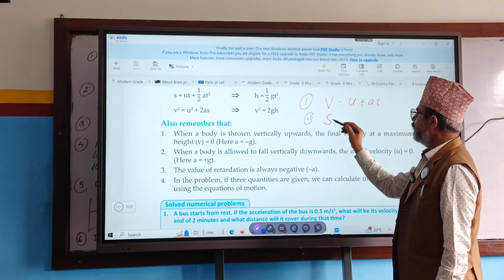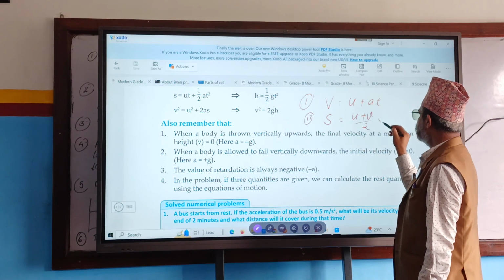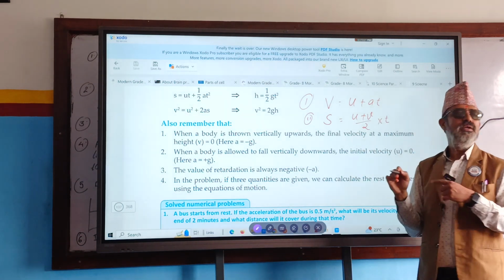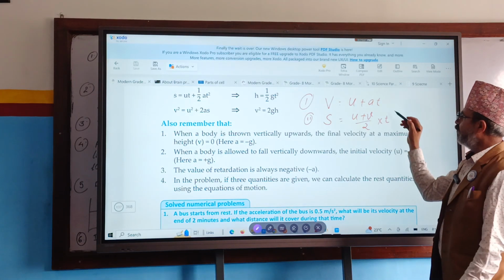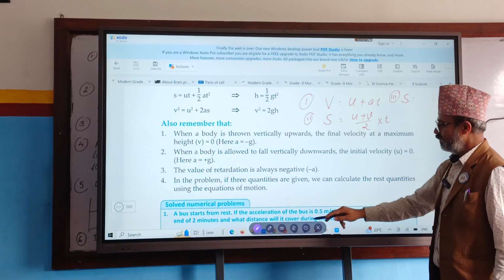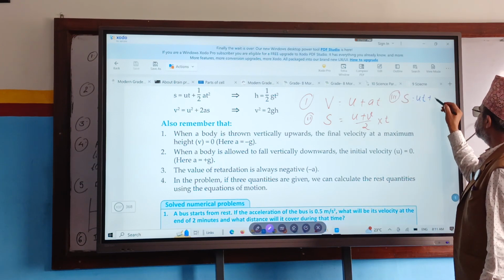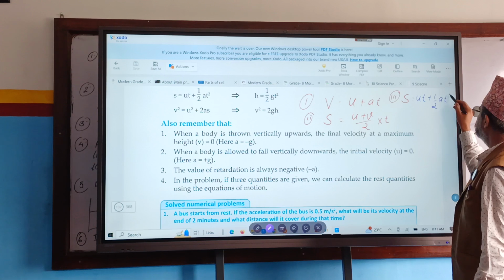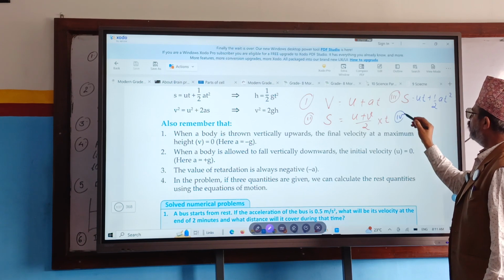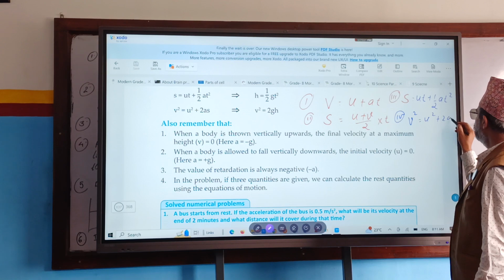Second one, s equals (u plus v) by 2 times t. This formula must be remembered, okay? Third one, s equals ut plus half at square. Fourth one, v square equals u square plus 2as.